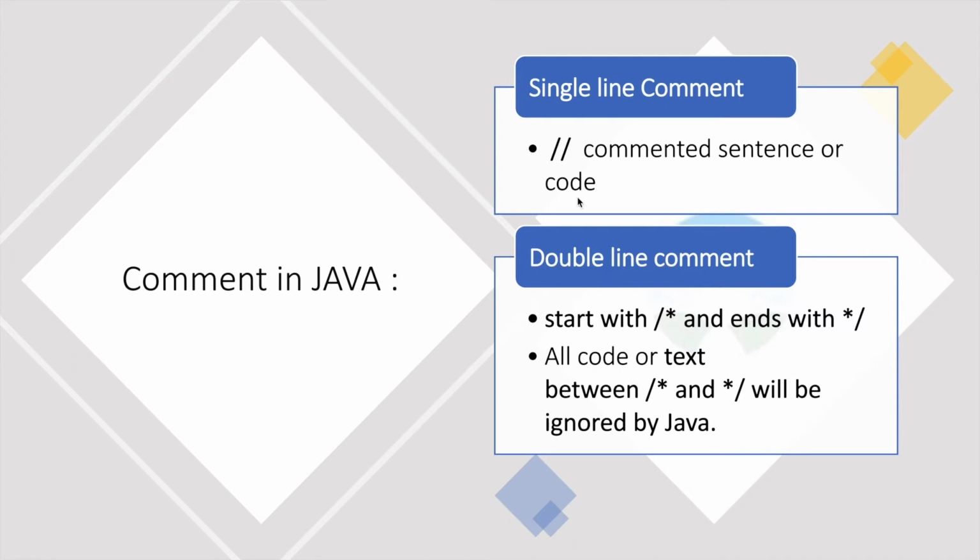So after the double slash, the whole sentence on the same line will be commented, whereas in the block comment, whatever comes between the slash asterisk and the closing asterisk slash, all this text or code will be ignored by Java. Let's see this in action.